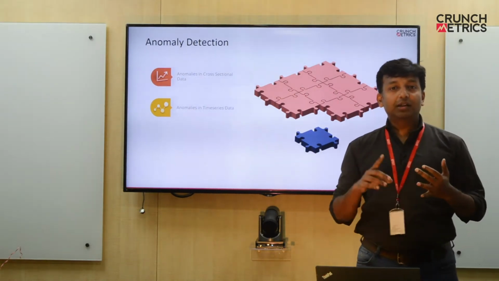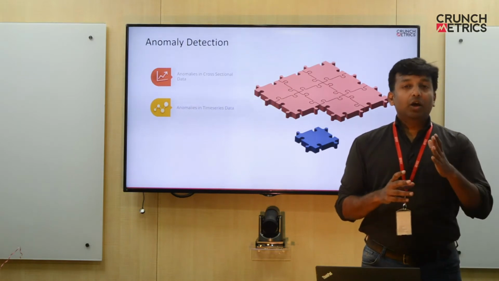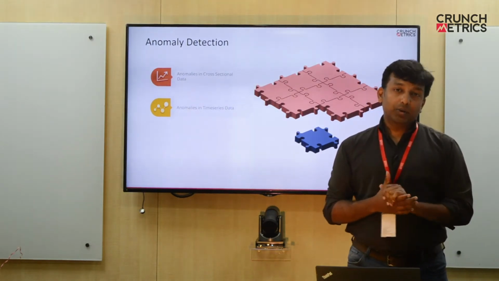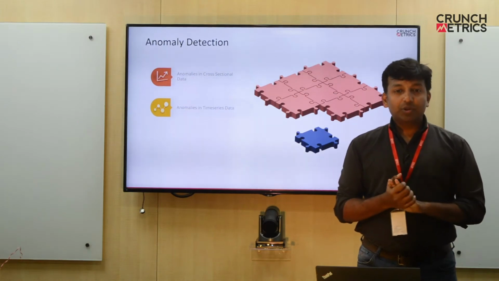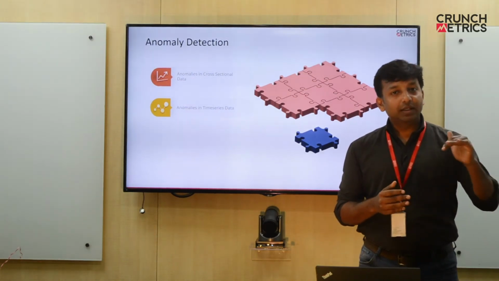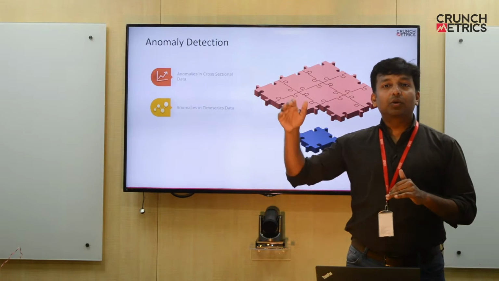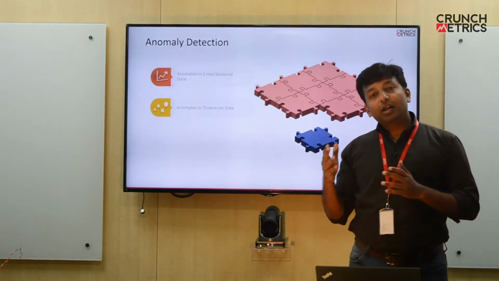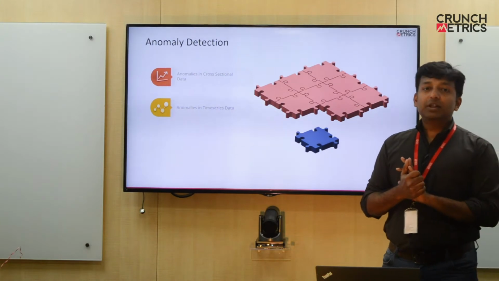One is time series data, the other one is cross-sectional data. Now let's say there is a traffic data flow from a mobile network tower. Right. Now we could observe that it gradually decreases in the night and it peaks in the morning. So you could see the cyclic variations in the data. Now this is an example of time series data.